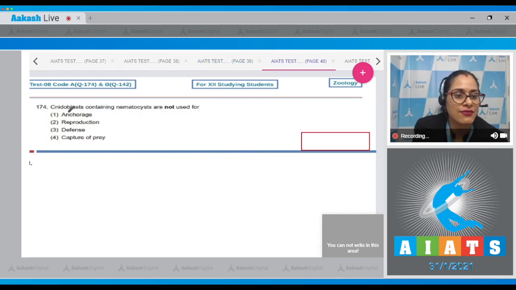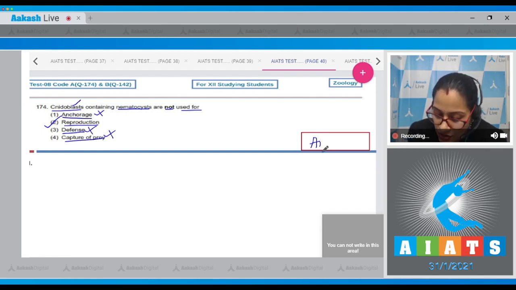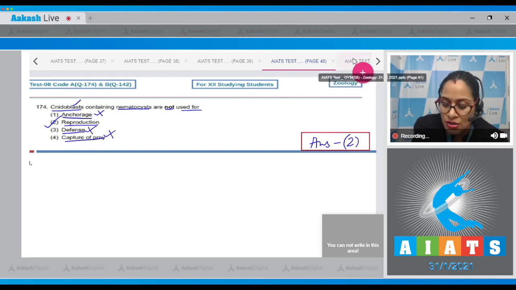Question number 174. Cnidoblasts containing nematocysts are not used for. The options are anchorage, reproduction, defense, capture of prey. And the correct answer to this question is option number 2, reproduction. Because cnidoblasts are used for anchorage, defense, and capture of prey. So these cannot be the correct answer. So the correct answer to this question is option number 2, reproduction. Let's move on to the next question.